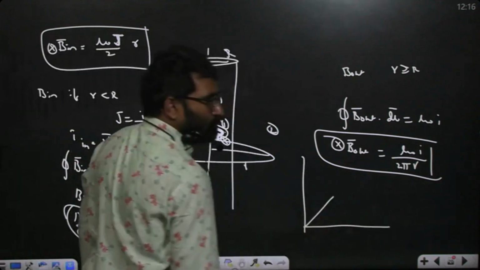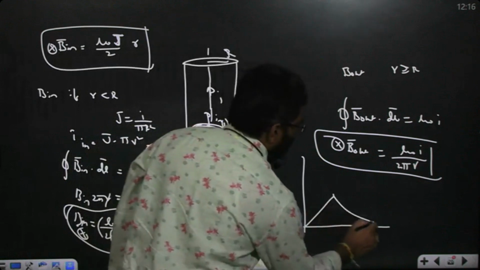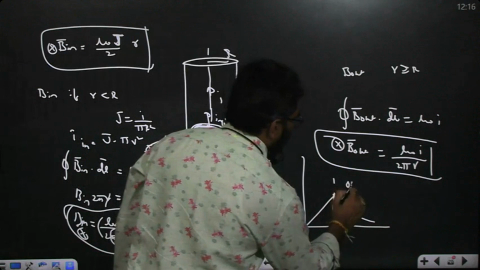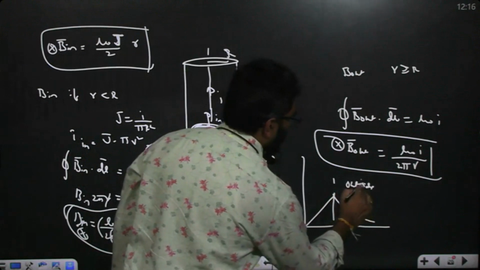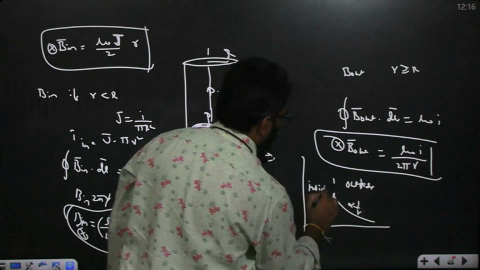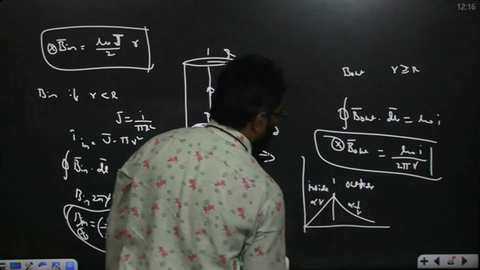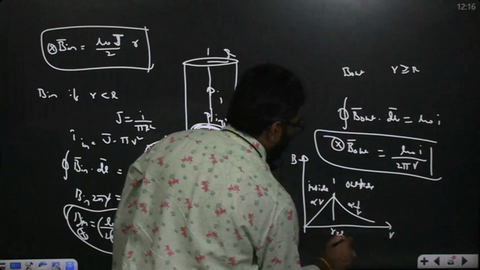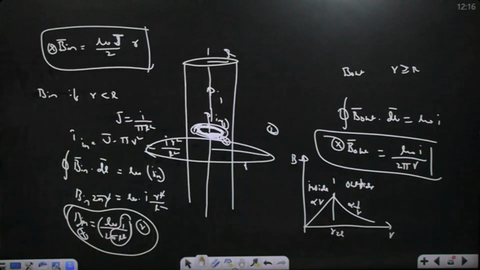Proportional to r, proportional to 1 by r square, proportional to 1 by r outside. Proportional to magnetic field. So where will you get the maximum field? On the surface. Just outside the surface, the magnetic field is maximum.